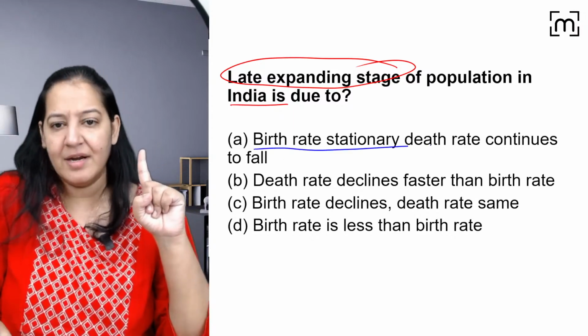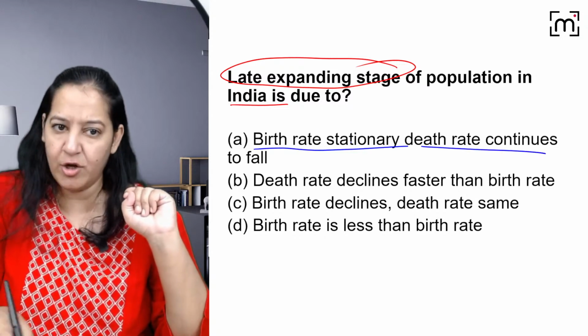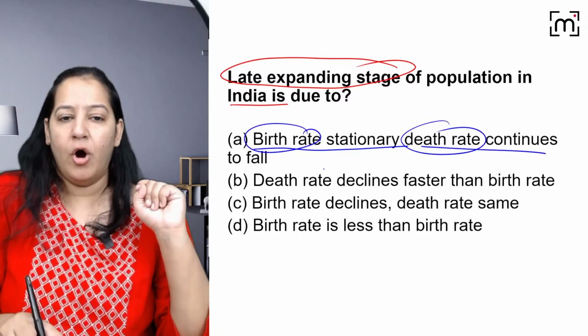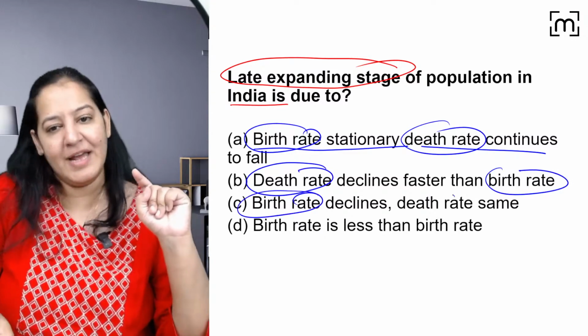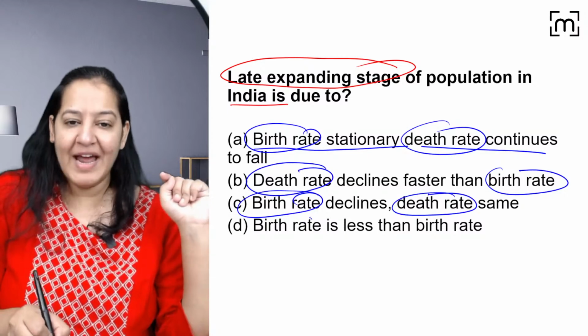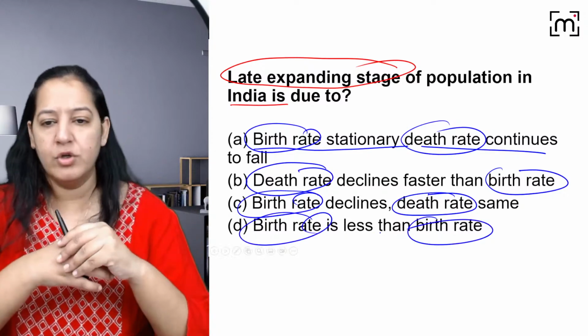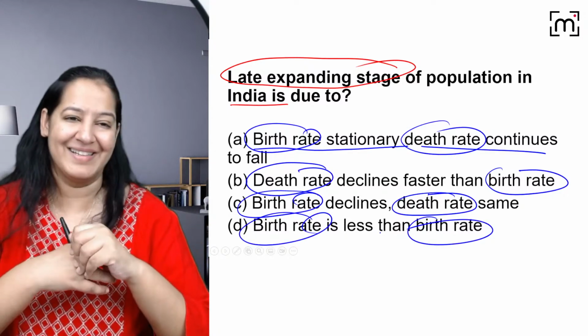Birth rate is stationary, death rate continues to fall. Is it the scenario? Read about birth rate and death rate. Or death rate is declining faster than birth rate. Or birth rate declines, death rate remains the same. Or death rate is less than the birth rate. What do you want to say? Tell me the correct answer.